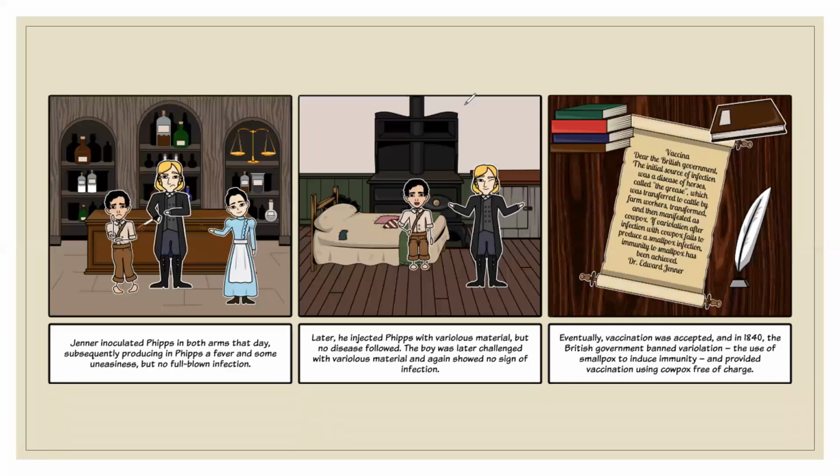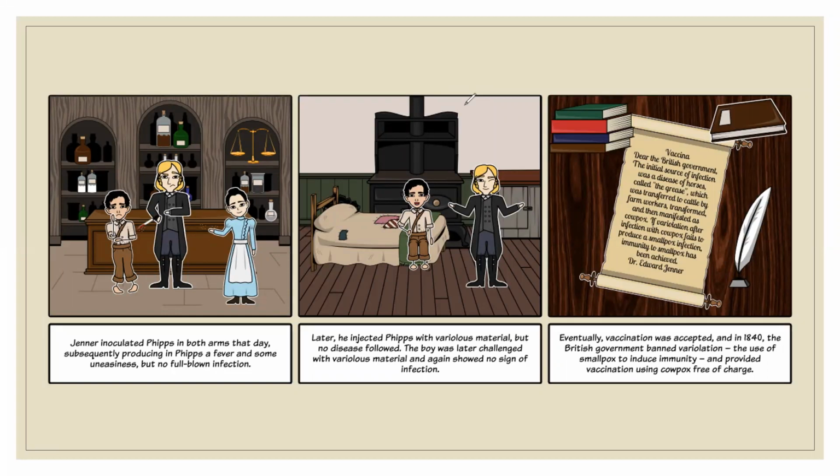After inoculating, he subsequently observed that in James, fever and some uneasiness occurred, but no full-blown infection. Then later, he injected Phipps with variolous material, that is, active smallpox virus, but no disease followed in James. The boy was later challenged with variolous material again and showed no sign of infection.